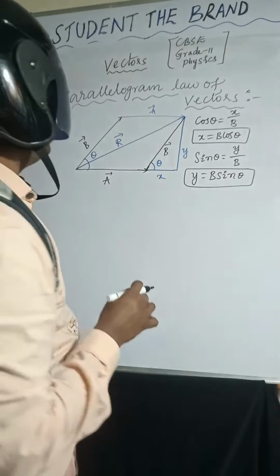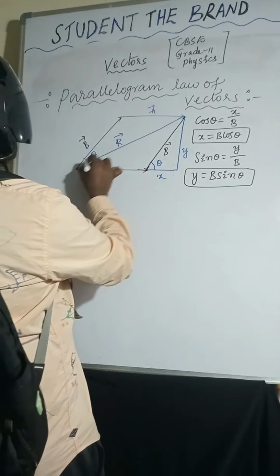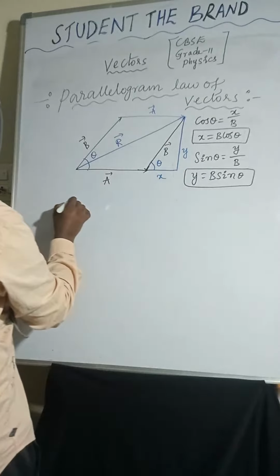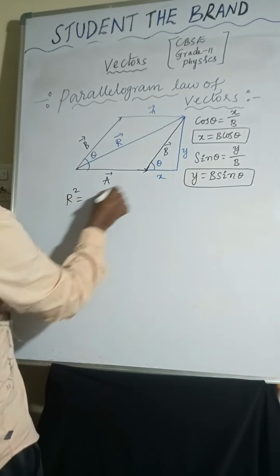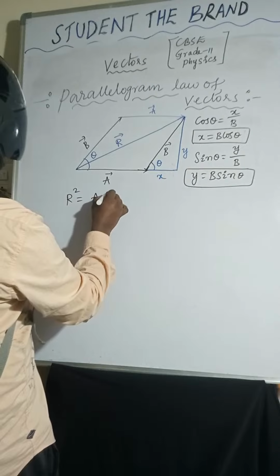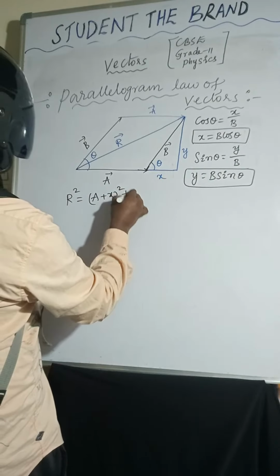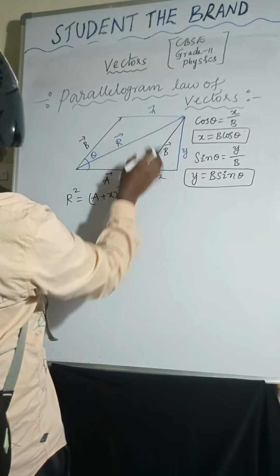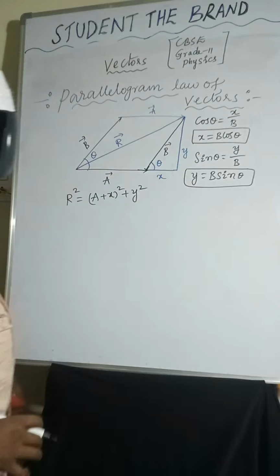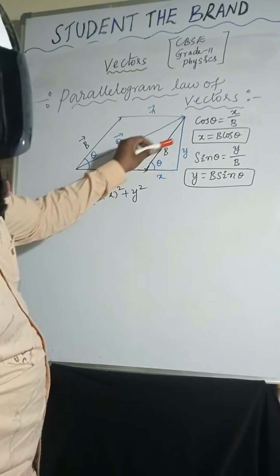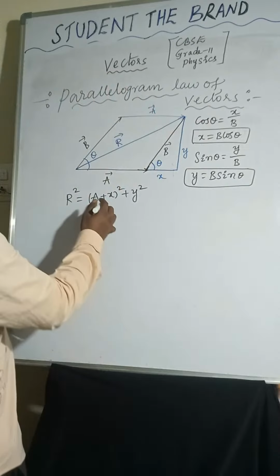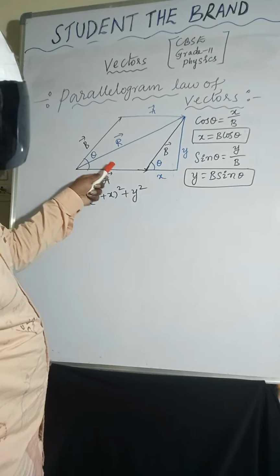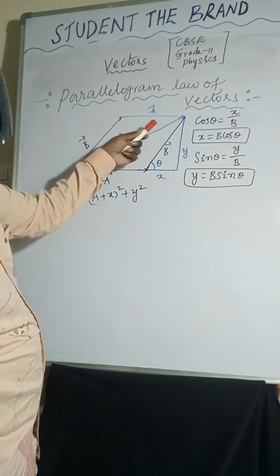Now the resultant. If you are taking the resultant, we have to take the entire thing. So R square equals (a plus x) whole square plus y square, from the right angle triangle. By Pythagoras theorem, hypotenuse square equals side square plus side square.